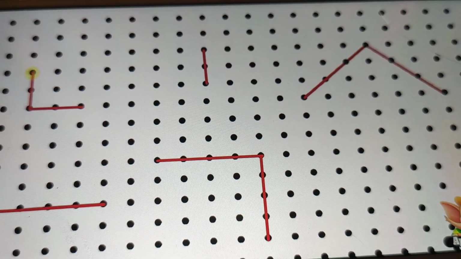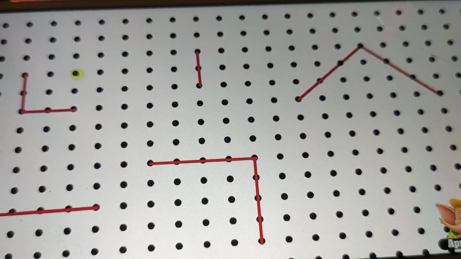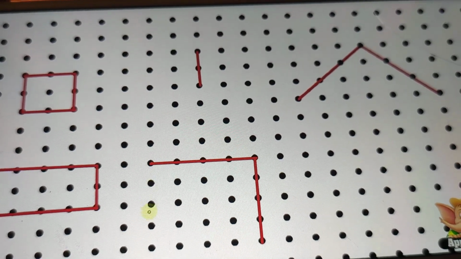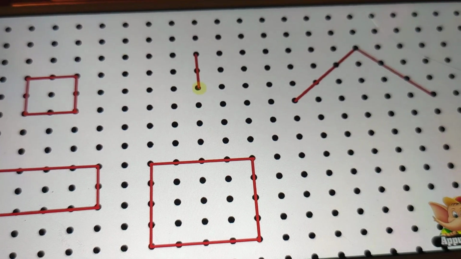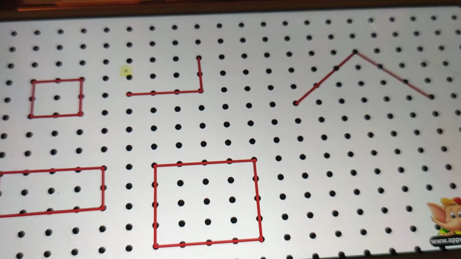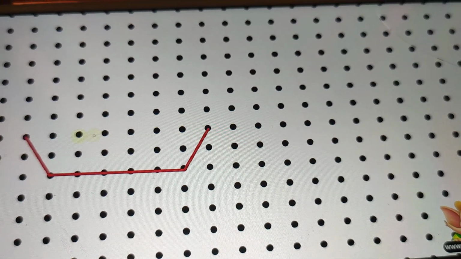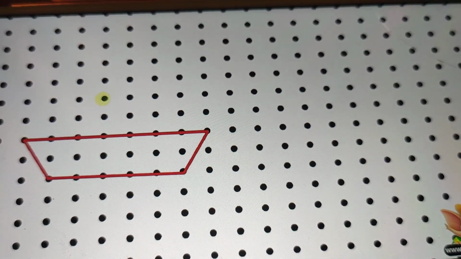Alright, now let's try something else. Let's complete these figures to make squares and rectangles. Let's try and draw simple objects on this grid. Now here I'm drawing a boat.